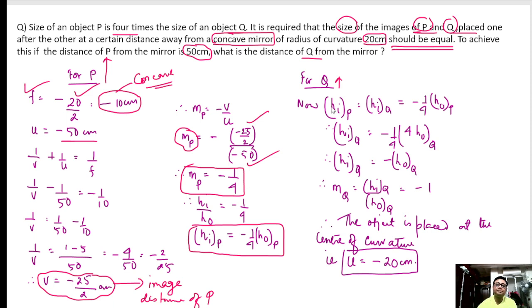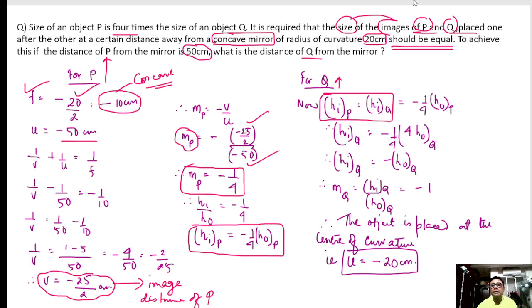So let us see. They are telling that the height of the image of P and the height of the image of Q should be the same. Here they have given that the size of the images should be equal. I am marking it here, friends.